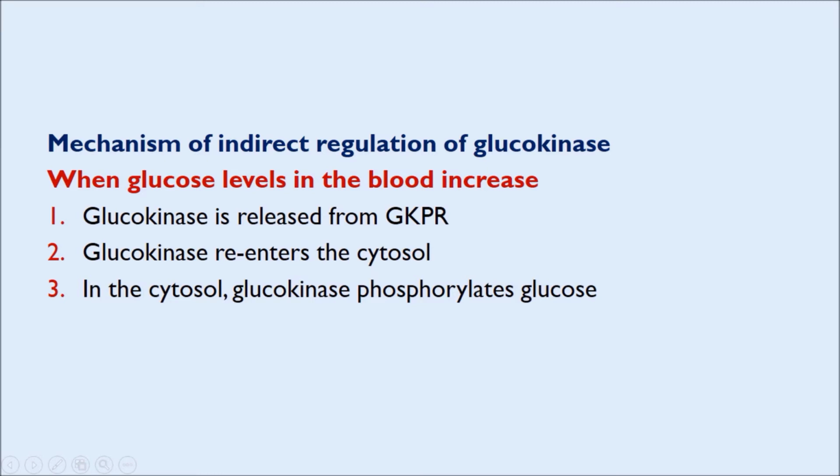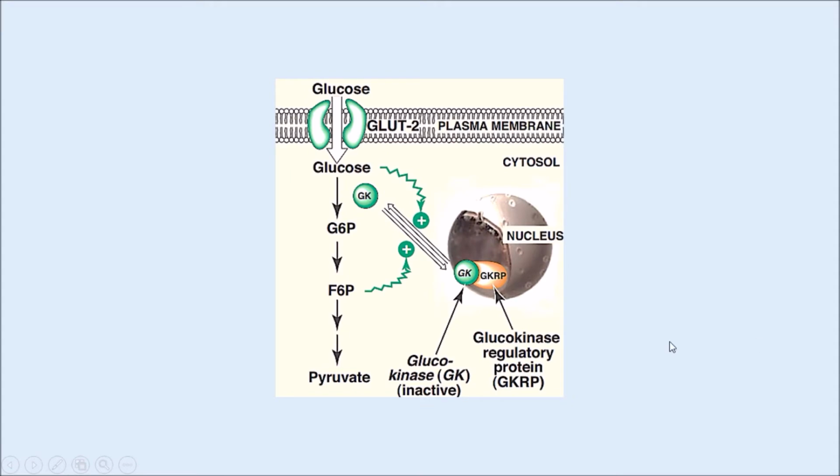Now, when the glucose level in the blood increases, glucokinase is released from the protein GKRP. This glucokinase re-enters the cytosol, and in the cytosol, glucokinase phosphorylates glucose. So this diagram shows the indirect regulation of glucokinase by the protein GKRP. Now, normally GKRP binds reversibly with the enzyme glucokinase.